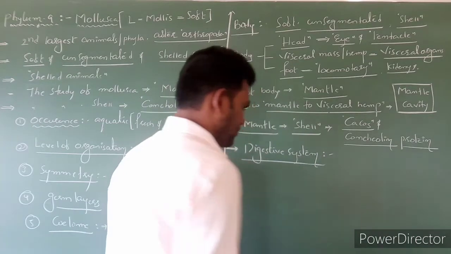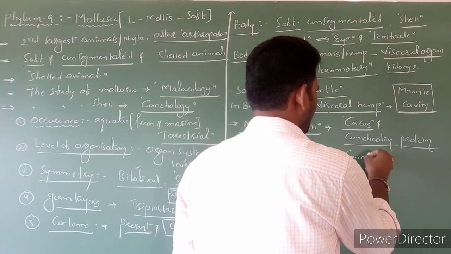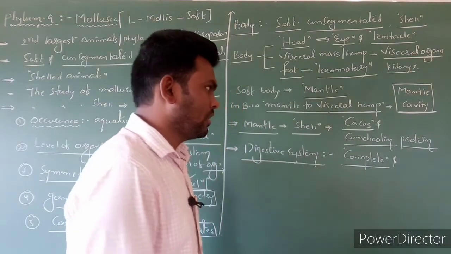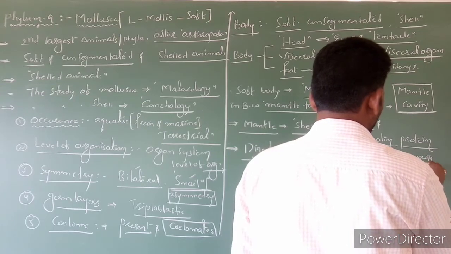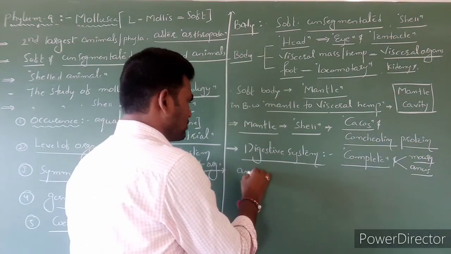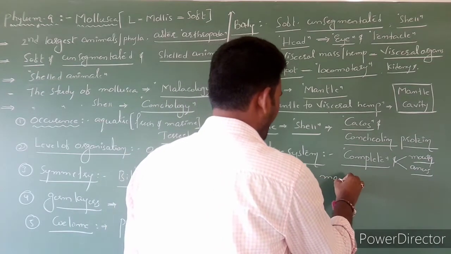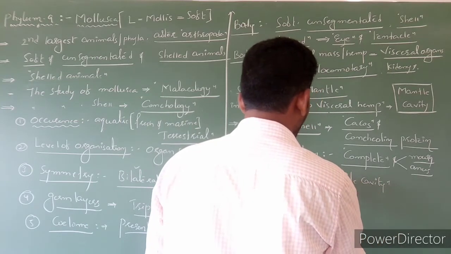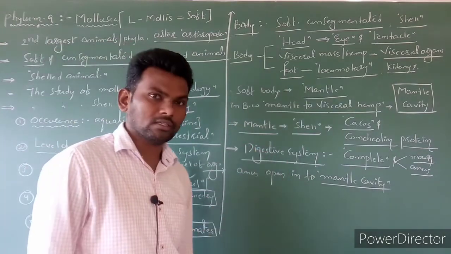Digestion system. It is a complete digestion system. It consists of a mouth as well as an anus. The anus opens into the mantle cavity. Clear? This is regarding the digestion system.